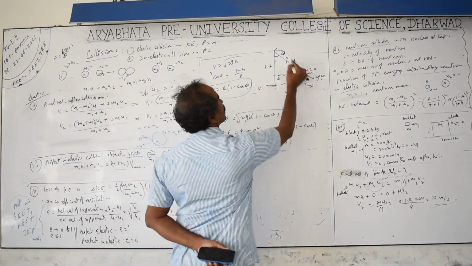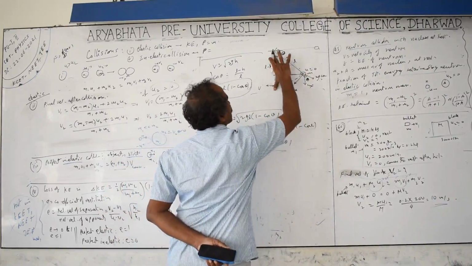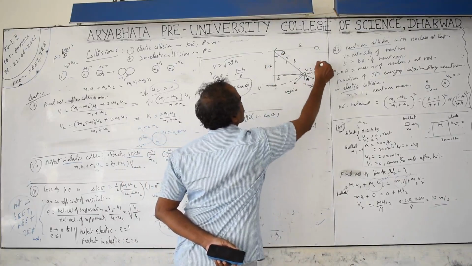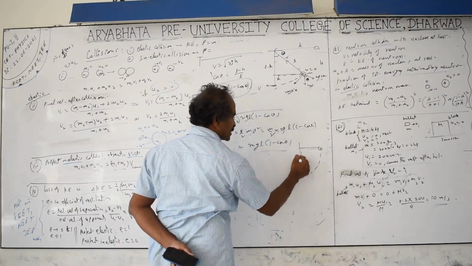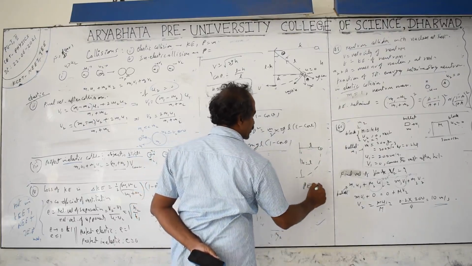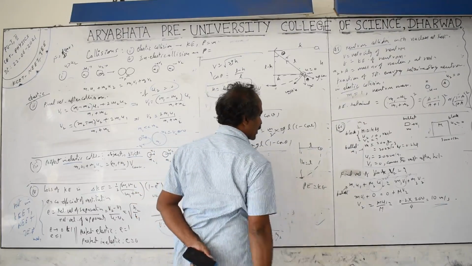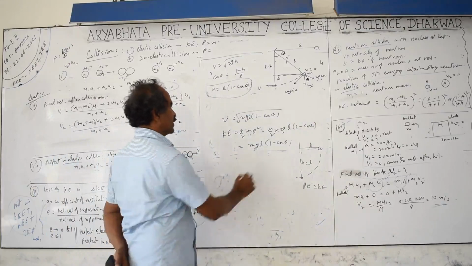Sometimes they will give you the bob kept horizontal and dropped. Then the height is L itself, the total length L is the height it falls. If the bob is kept like this and released, it falls vertically like this, so h is equal to L. Potential energy is equal to kinetic energy.